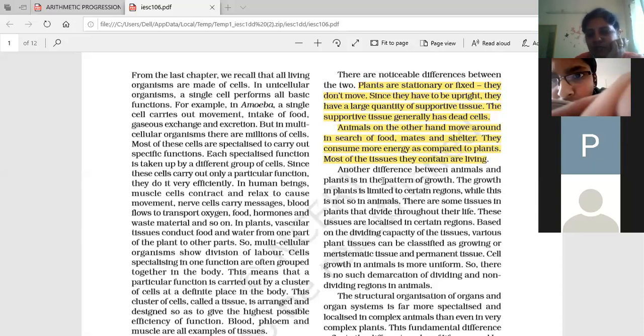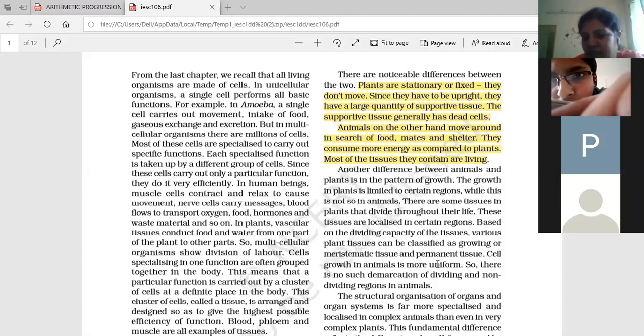Another difference between animals and plants is in the pattern of growth. The growth in plants is limited to certain regions, while this is not so in animals. There are some tissues in plants that will divide throughout their life. These tissues are localized in certain regions. Based on the dividing capacity of the tissues, various plant tissues can be classified as growing or meristematic tissues and permanent tissues.